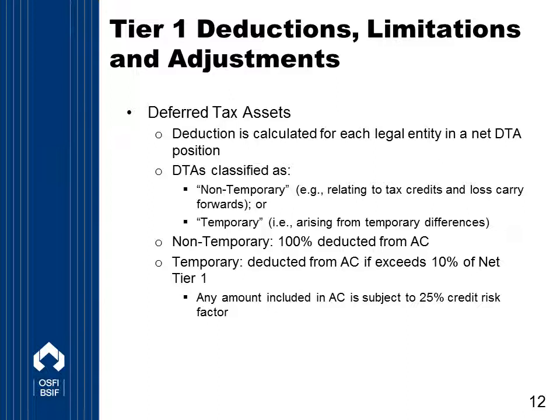So given this, it is 100% deducted from available capital. However, temporary DTAs, or those relating to timing differences, bear less uncertainty and therefore may be included in available capital, but only up to 10% of the insurer's net Tier 1 capital. Any DTAs included in available capital will be subject to a 25% credit risk factor.